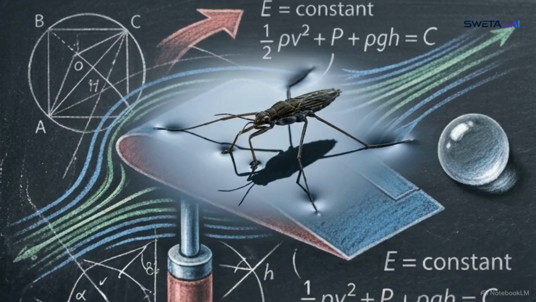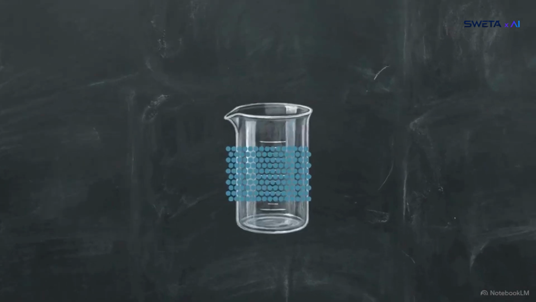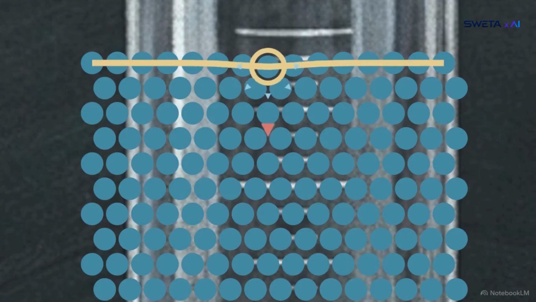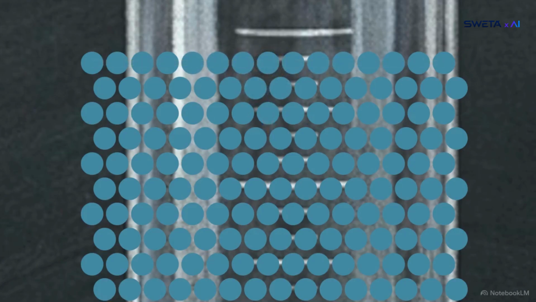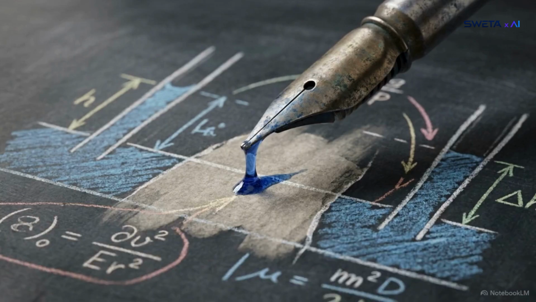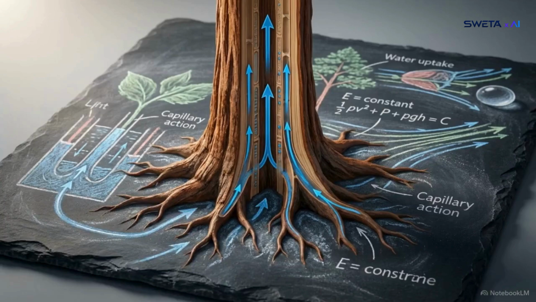Friction governs the interior, but we must also account for the outer boundary of the fluid, the surface. Molecules deep inside a volume of water are pulled equally in all directions, but molecules on the surface have no upward neighbors, resulting in a net inward attractive force that acts like a stretched elastic sheet. This is surface tension. It requires energy to stretch that surface, and this tension is strong enough to drive capillary action, pulling water upward through narrow tubes against the force of gravity.